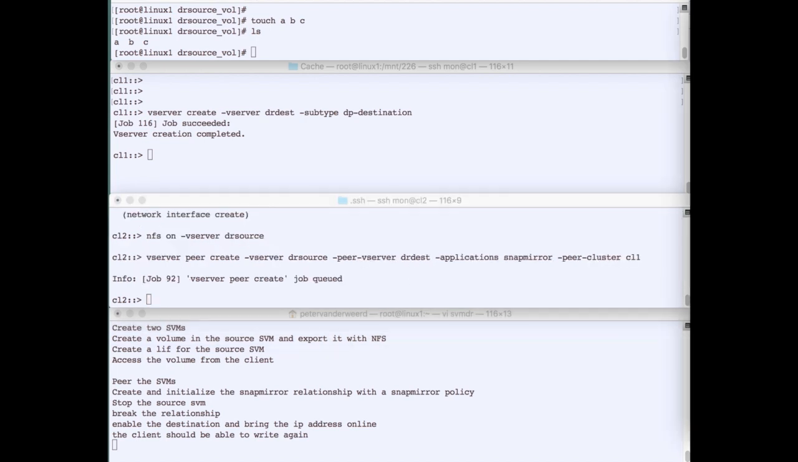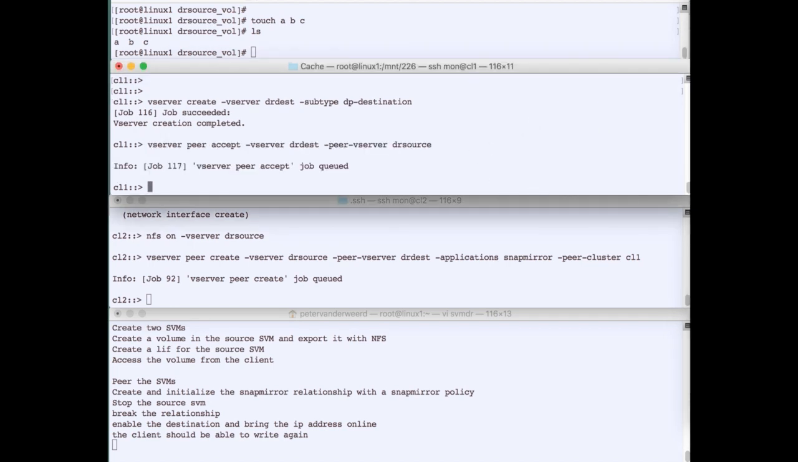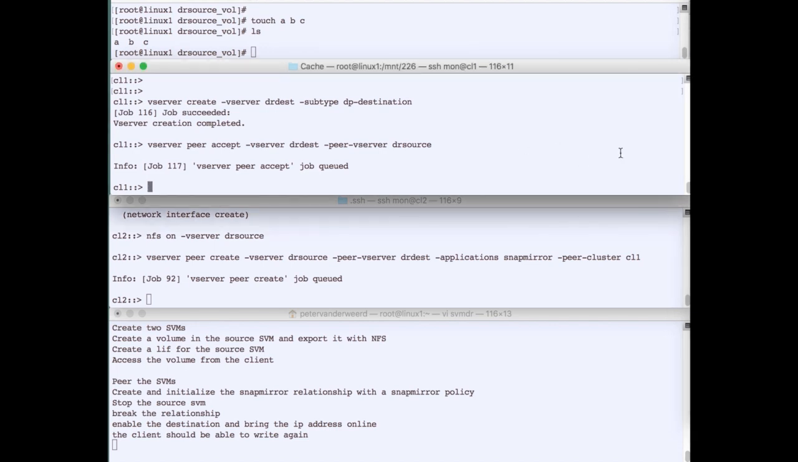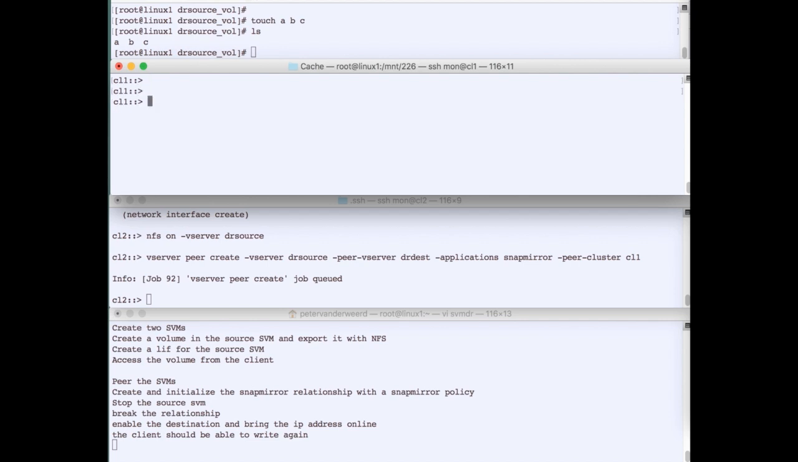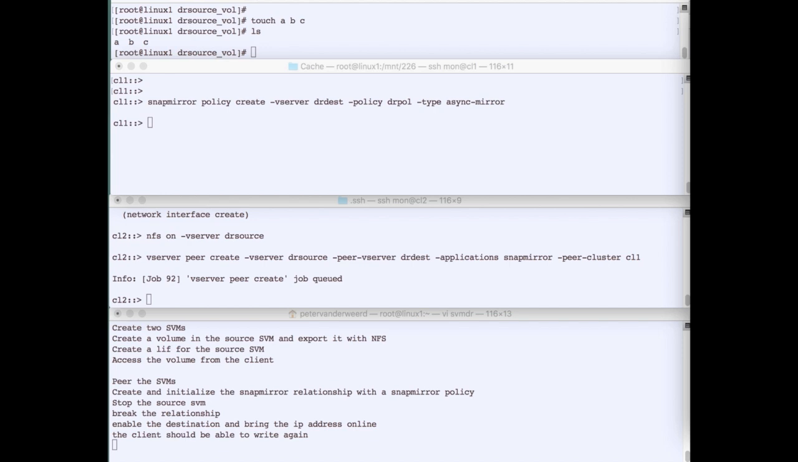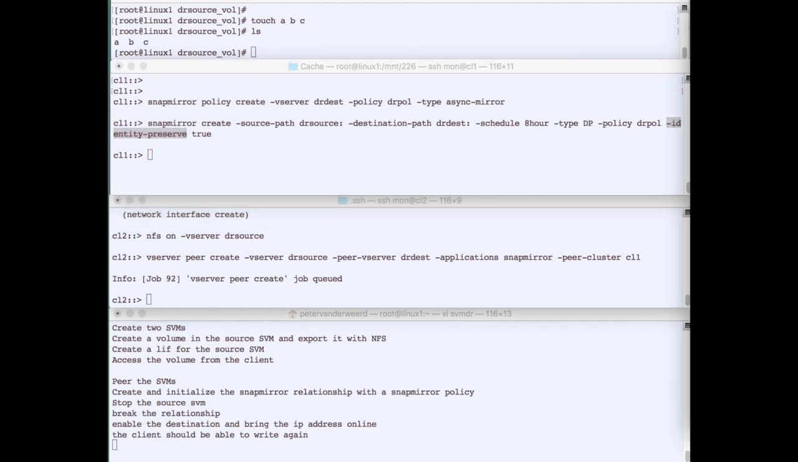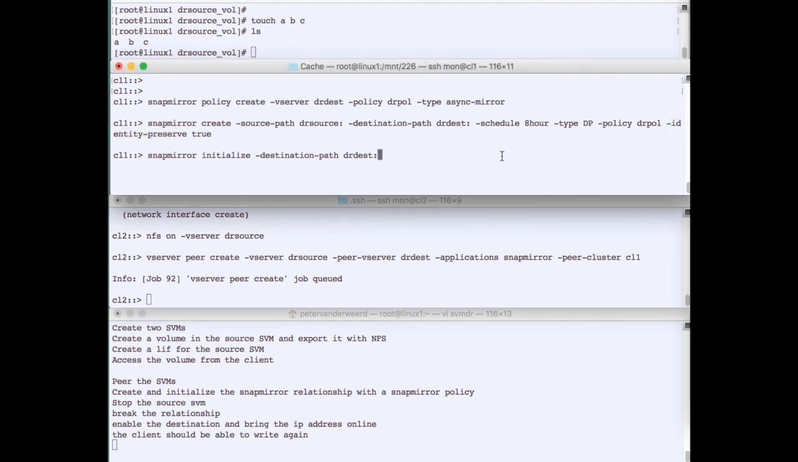So first we pair the SVM with the other one and we accept on the destination cluster. So the pairing is correct. Then from the destination cluster we will create a SnapMirror policy, call it drpol, and the type is going to be asynchronous mirror, which is the DP version. I create the relationship. The schedule is 8 hours. Type is DP, policy is drpol, and identity preserve is set to true. So I also want to have all the configuration replicated from one SVM to the other SVM,